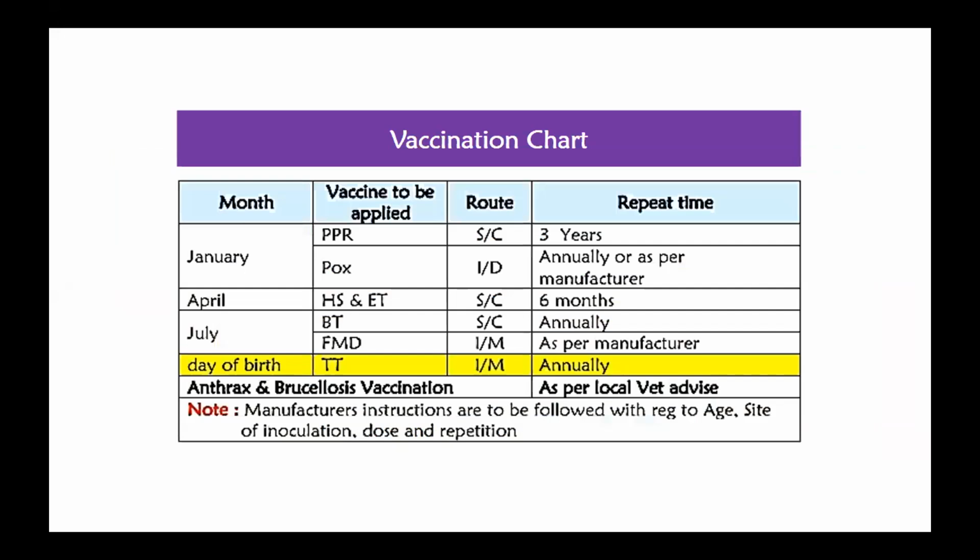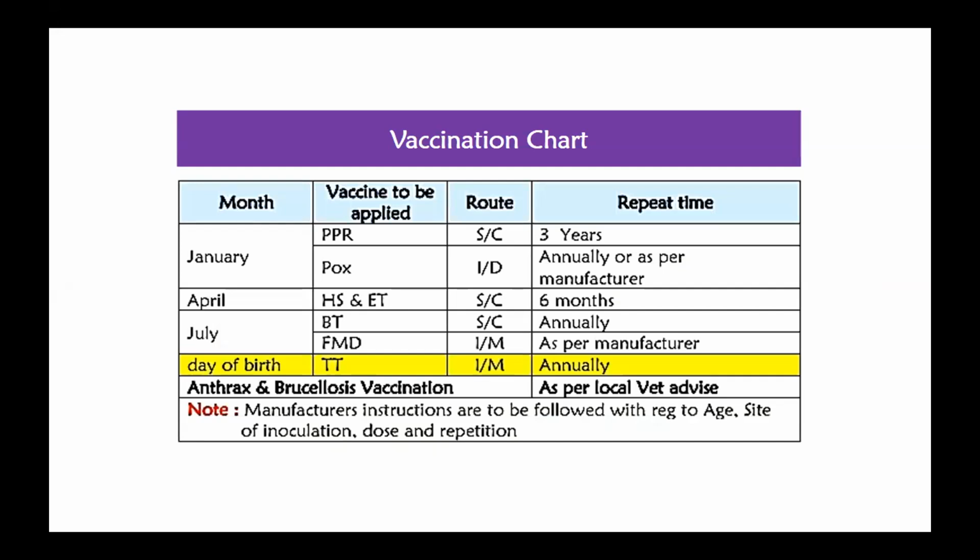Then the vaccination chart. Mostly all the vaccines are given within 3 to 6 months of age, so booster doses can be given as per this chart. In case of PPR, subcutaneous, it can be repeated at 3 years of age, and for pox, intradermal, annually and as per the requirement.